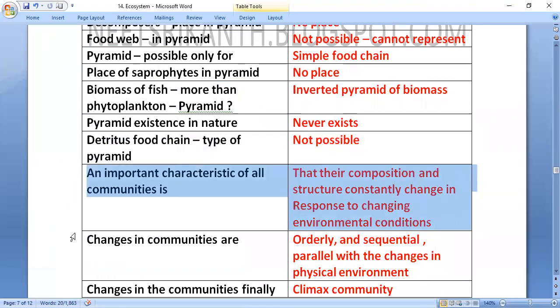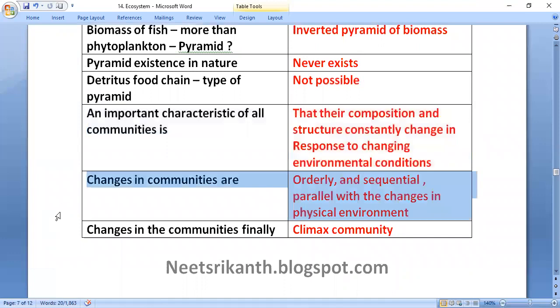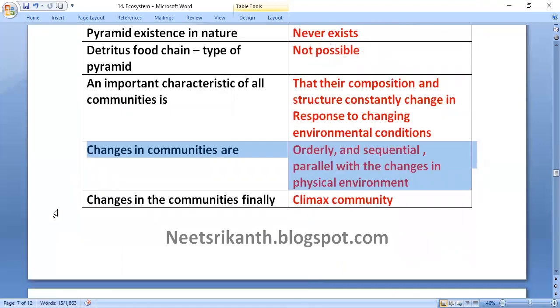An important characteristic of all communities is that their composition and structure constantly change in response to changing environmental conditions. Changes in communities are orderly and sequential, parallel with the changes in the physical environment.